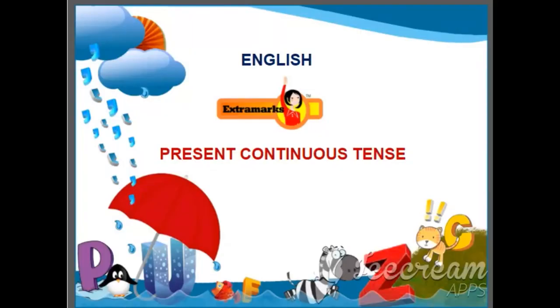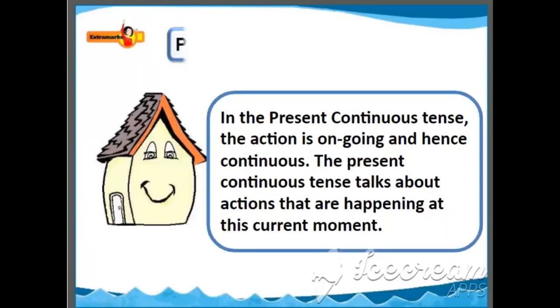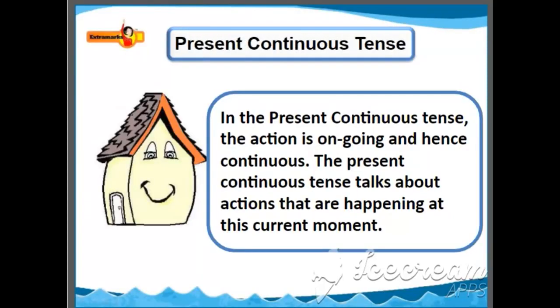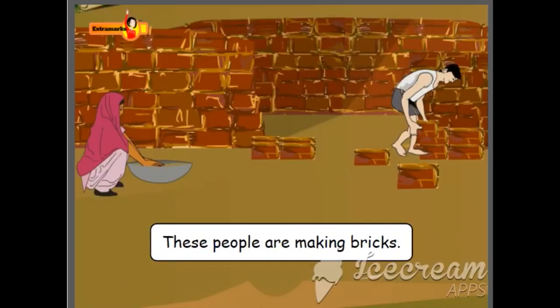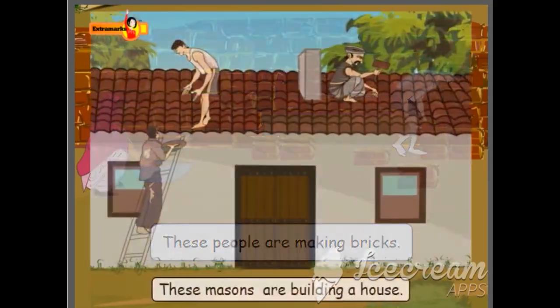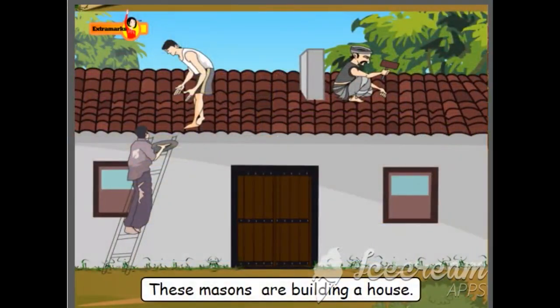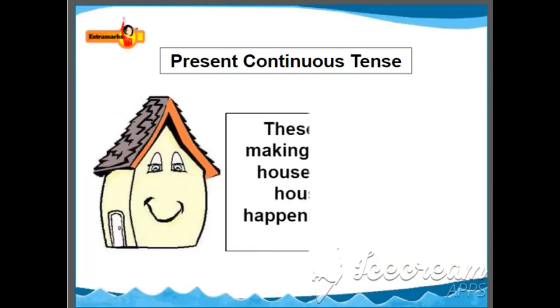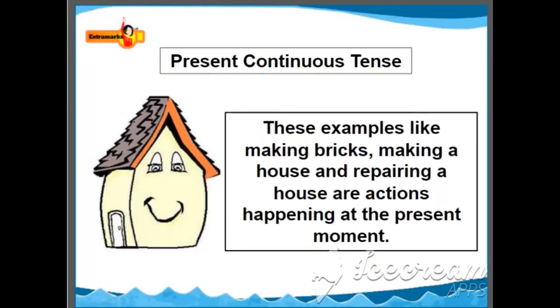English present continuous tense. In the present continuous tense, the action is ongoing and hence continuous. The present continuous tense talks about actions that are happening at this current moment. These people are making bricks. These masons are building a house. These examples, like making bricks, building a house, and repairing a house, are actions happening at the present moment. Thus, these sentences are in the present continuous tense.